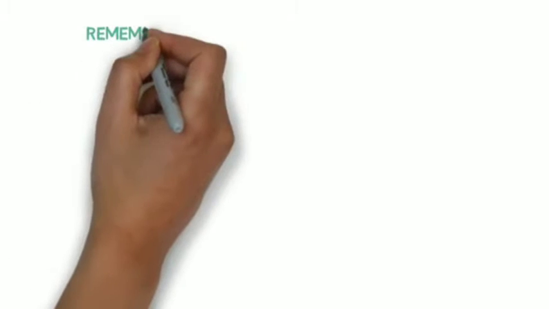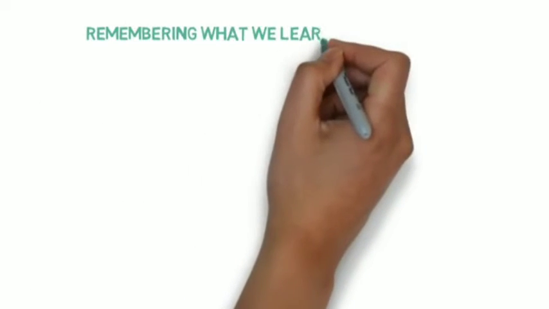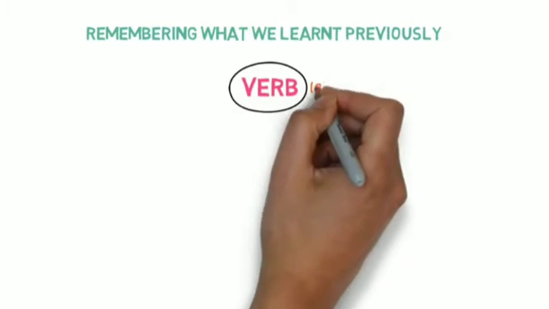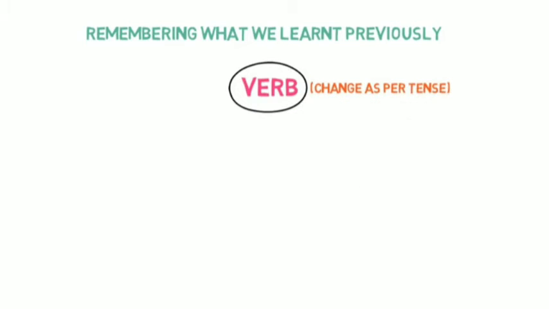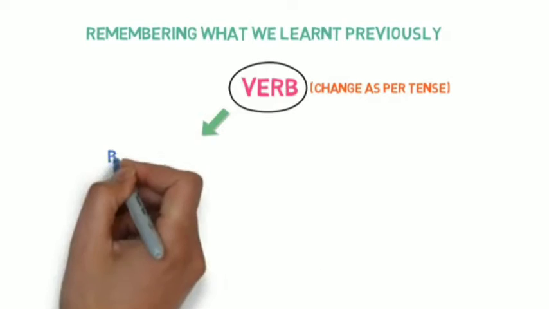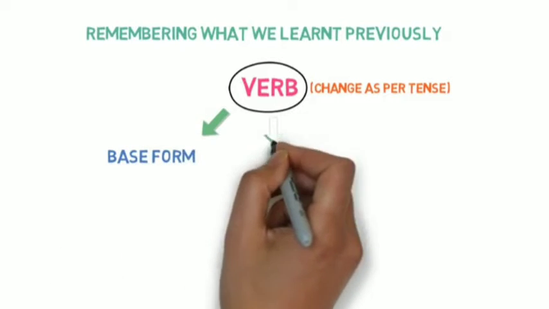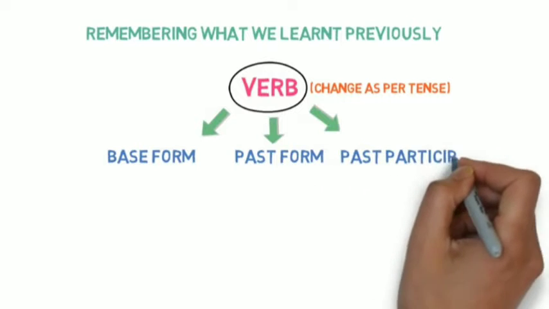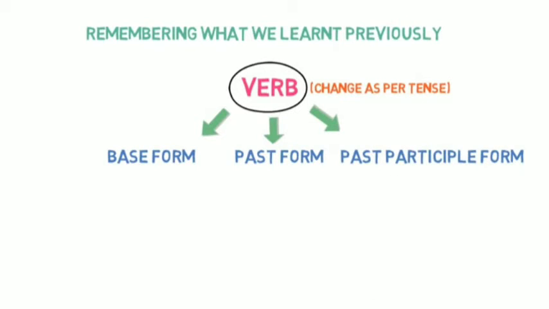Let's first remember what we have already learned in our parts of speech video series related to forms of verb. During the discussion of forms of verb in our video, we understood that verbs change as per tense and they are divided into three main forms, which are base form or present form, past form and past participle form. If you haven't watched that video or need a revision, I will provide the links in the description.